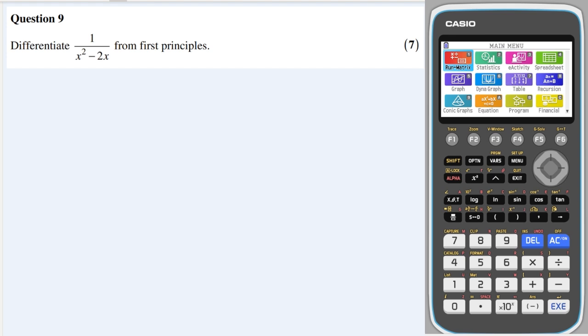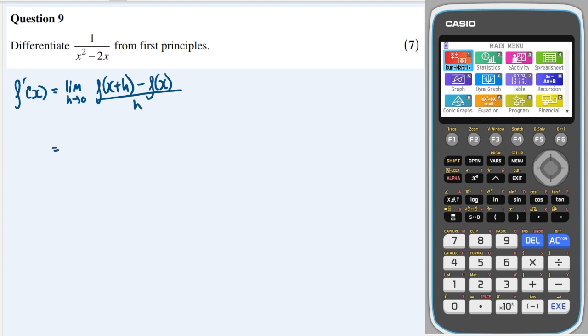Okay, differentiation from first principles. We're going to need to know the formula, which is that f dash of x is equal to the limit as h tends to 0 of f of x plus h minus f of x, all over h.